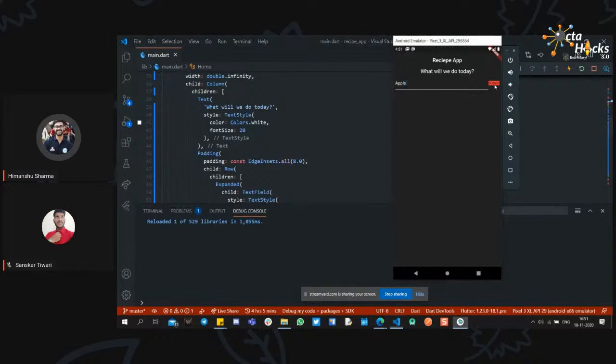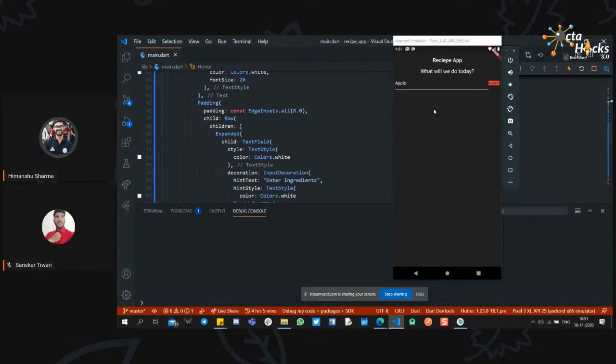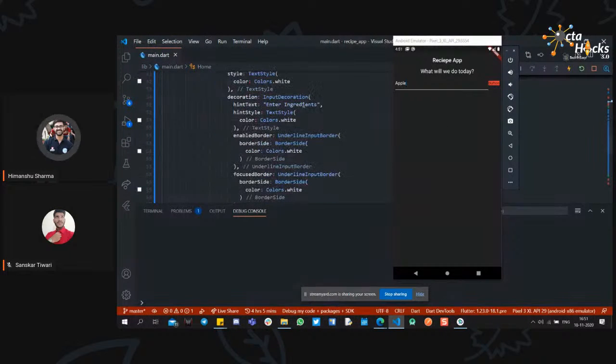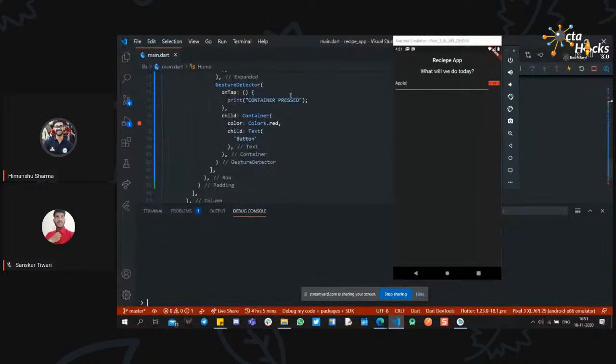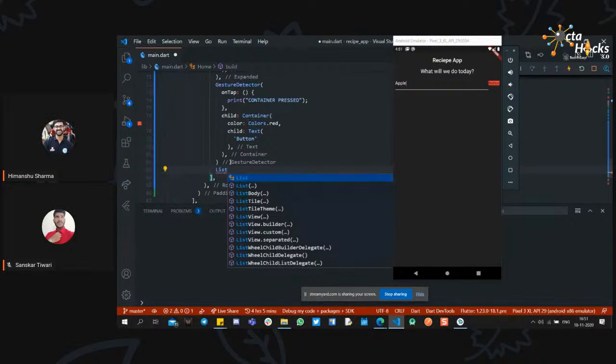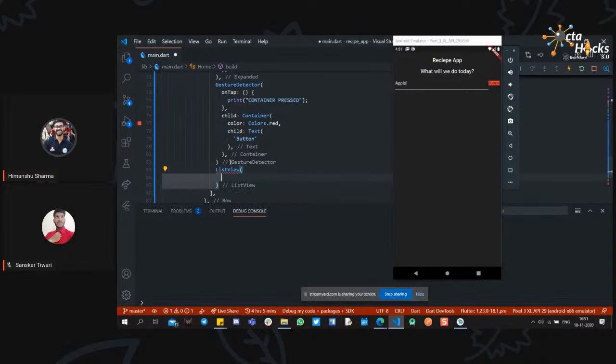Okay, so after pressing a button, it will show some data. But we need the API for that. Sanskar will cover the API part, but I will show you how you can display the static part, like the container, and how you can display the UI part here. So after the gesture editor, we need a list. If we use the list part, we need the list view. List view is another widget in the Flutter SDK, which you can use.